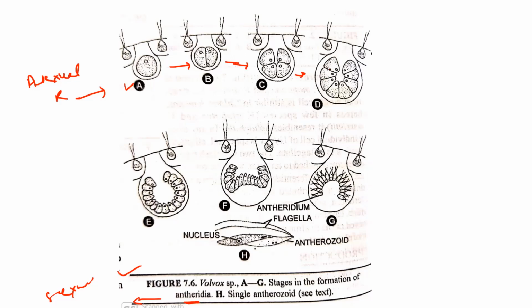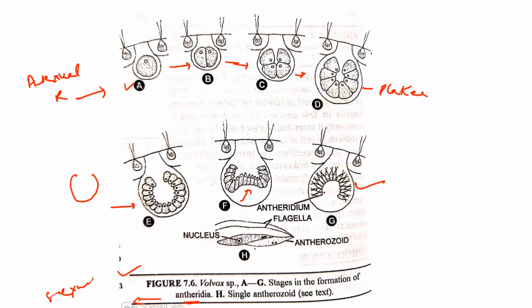This is the 8-cell structure known as plakea. After the 8 cells, a 16-cell structure is formed, and these cells are arranged in a U-shaped structure. After that, some cytoplasmic pressure is created here and they become inverted.